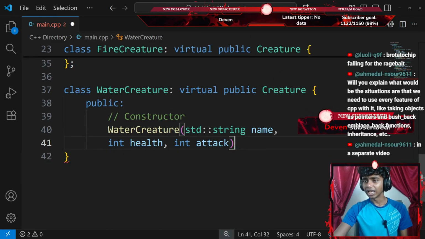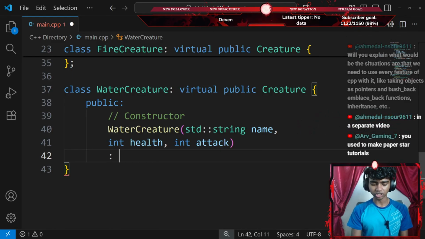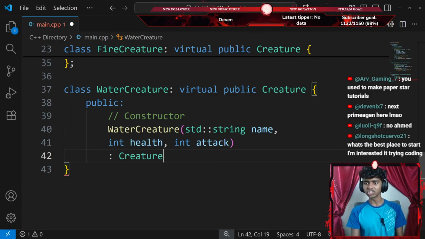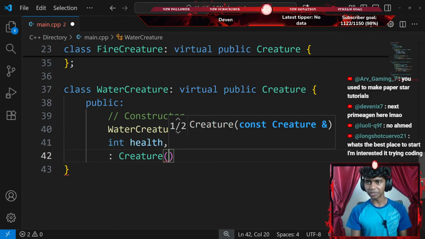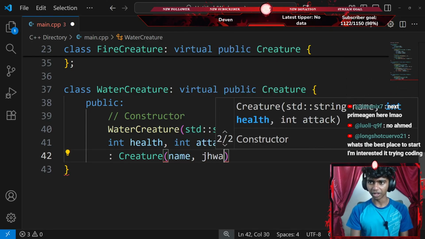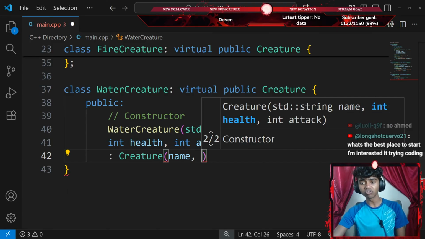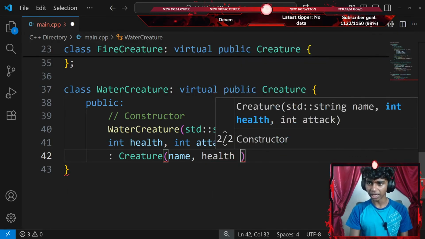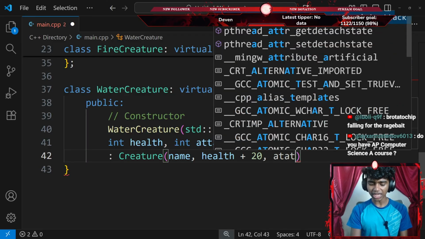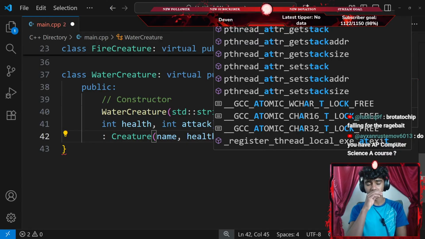Alright, perfect. Next up, I'm going to add a colon and then create a constructor for the class that I'm inheriting from. Since I'm inheriting from my creature class, I'll create a creature class constructor. My creature class requires 3 parameters: name, health, attack. For my creature class, it adds a 20 bonus for health. So I'm going to go with health plus 20, and then attack.